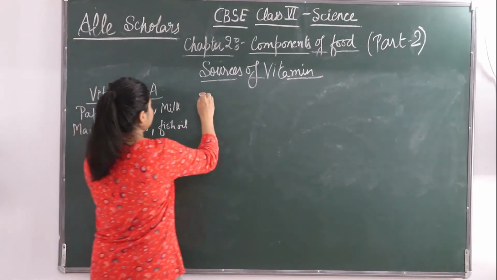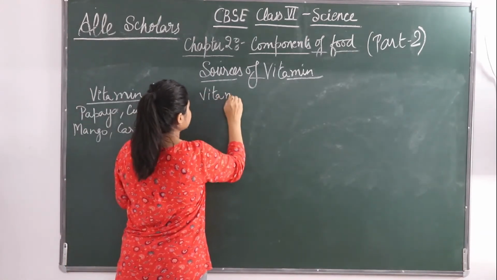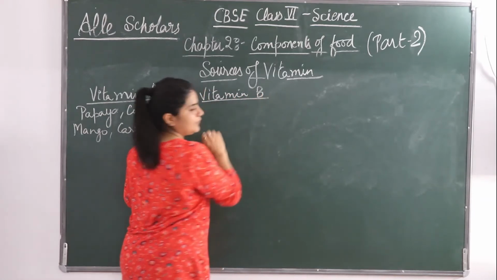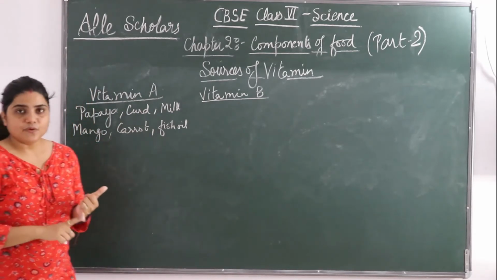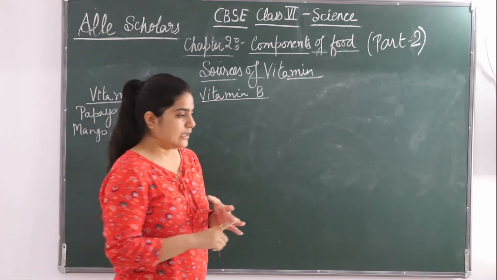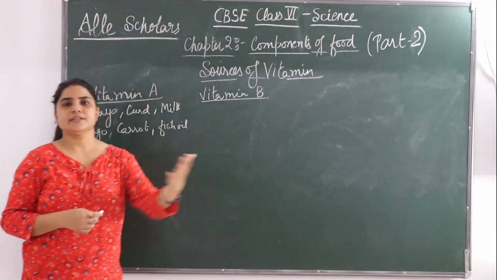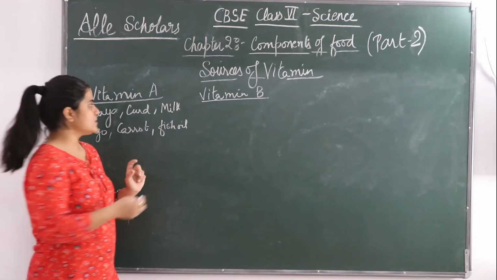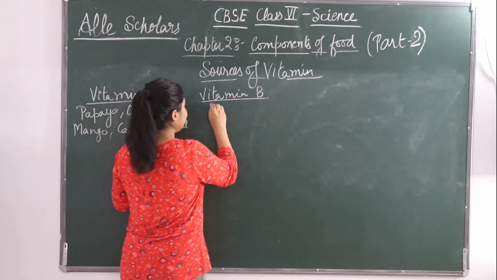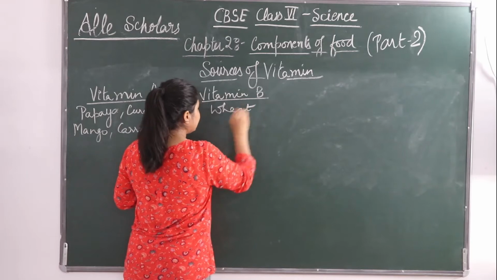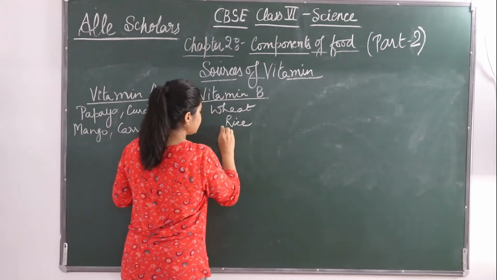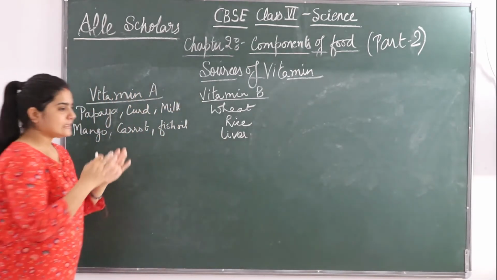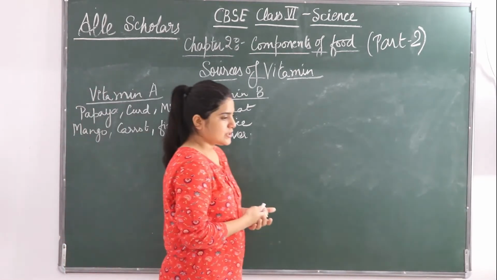So next comes vitamin B. Where do we get vitamin B? We get it in wheat, rice and liver. If you are eating the liver of any animals, like meat, if you get liver also. So we get vitamin B in wheat, rice and liver.